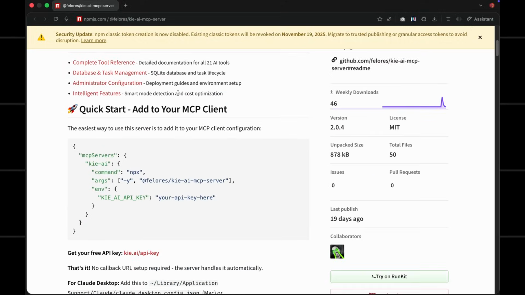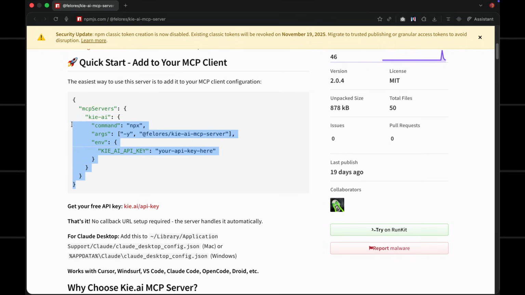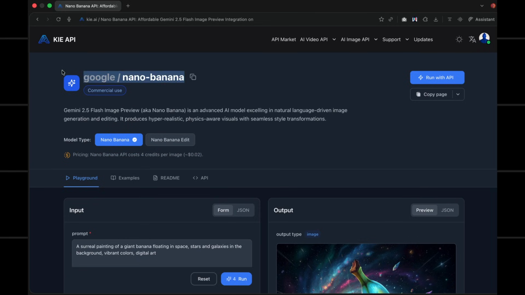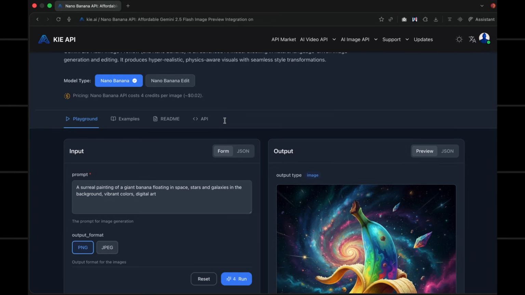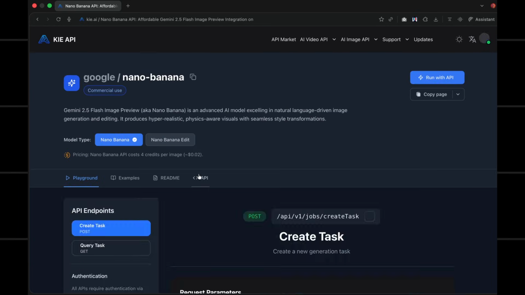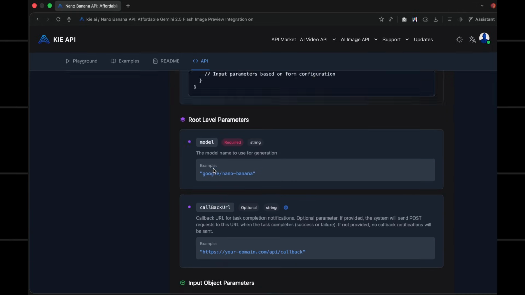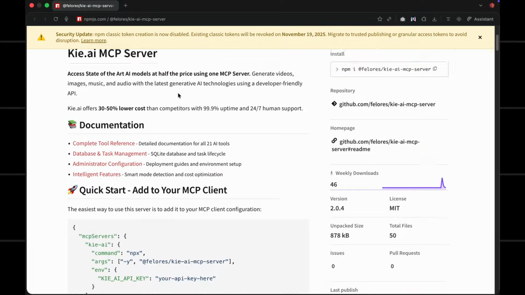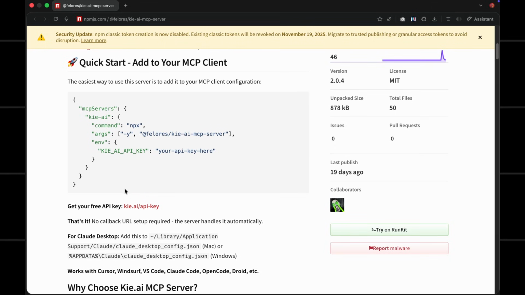Now, in order to generate images through Claude, you need to set up the Kie AI MCP server. Kie is just a platform that lets you access different AI models like Sora 2, Nano Banana, and Veo 3.1 for cheap through the API. This lets Claude send image or video generation requests. If you want to set this up, first we're going to go to this repository and copy this MCP code that lets Claude access Kie AI. By the way, you can also use this MCP to have Claude make Sora 2 videos.